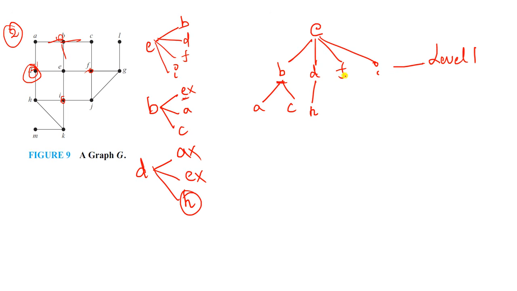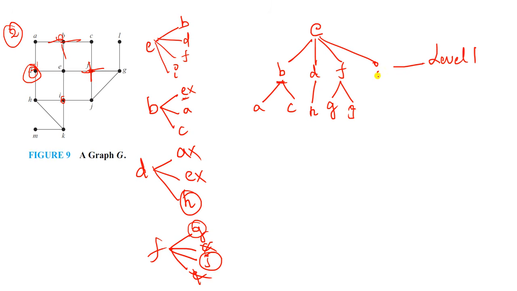And come to the next one, F. Again F, 4 vertices are there. For F, how many incidents? F incident with G, F incident with C, F incident with J, F incident with E. Now see, among these, E is completed and C also completed, and still what are the remaining? G and J for F, right? G and J.